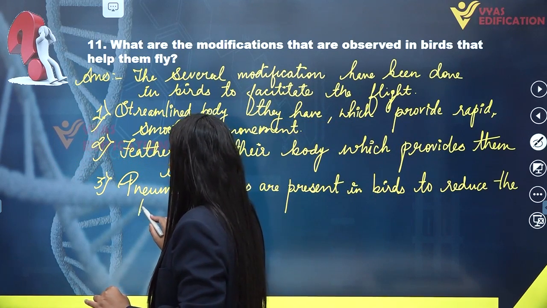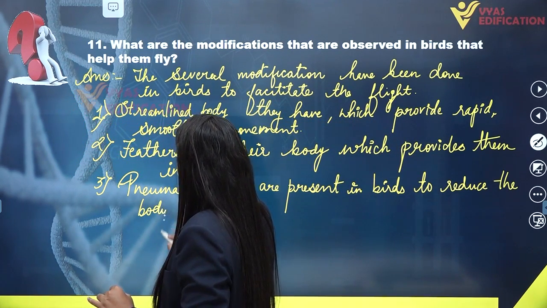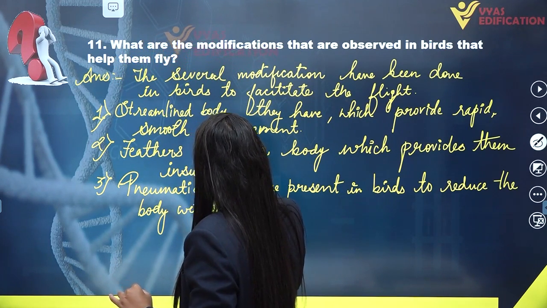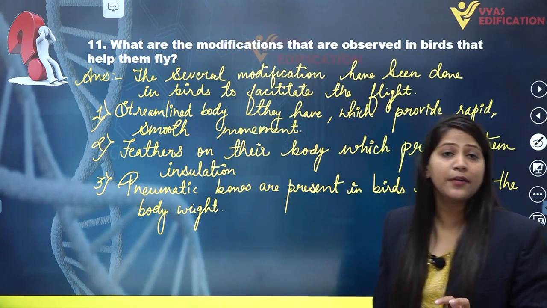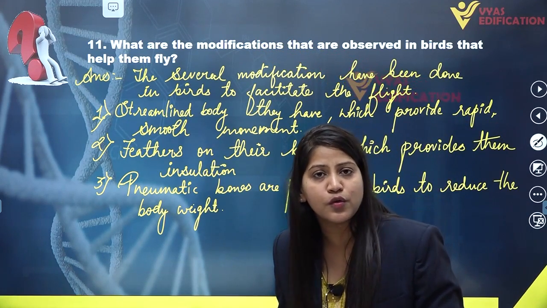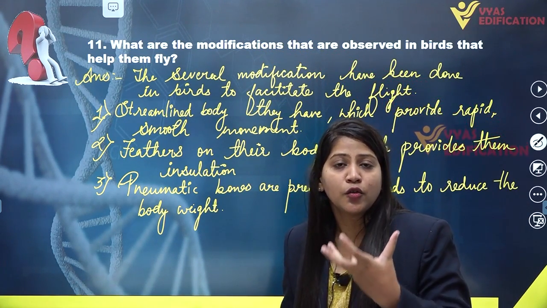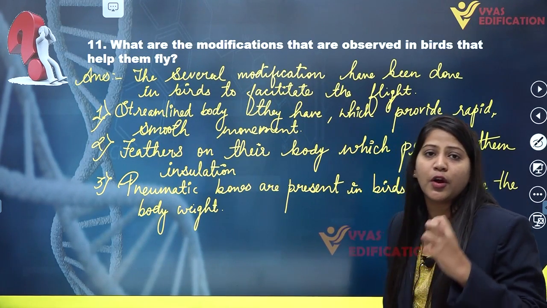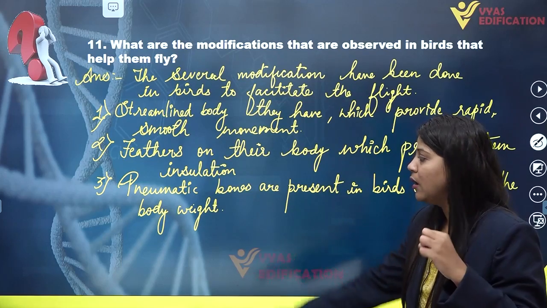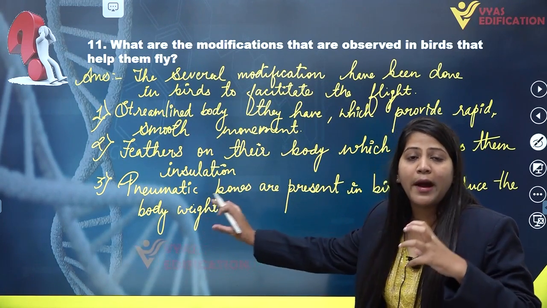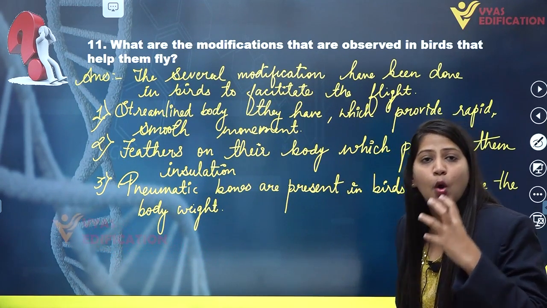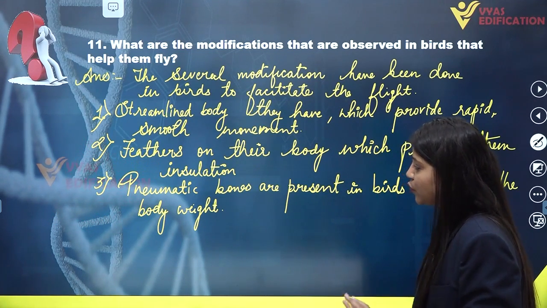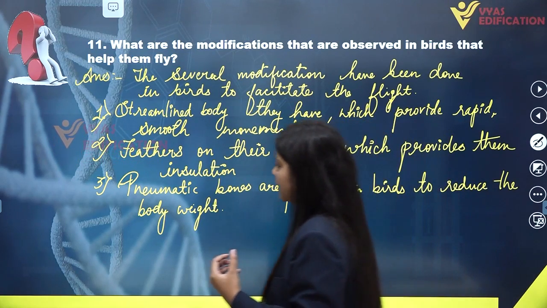As we know, if any organism is heavier, then it will find difficulty in flying, and if any organism has reduced weight or is lighter, it can fly easily. So they have pneumatic bones which are hollow from inside, and overall because of the pneumatic bones present in their body, the overall weight of birds is reduced, which helps them in flight.